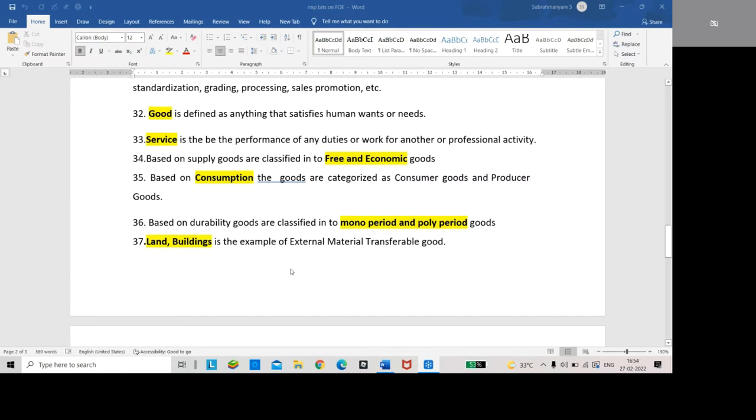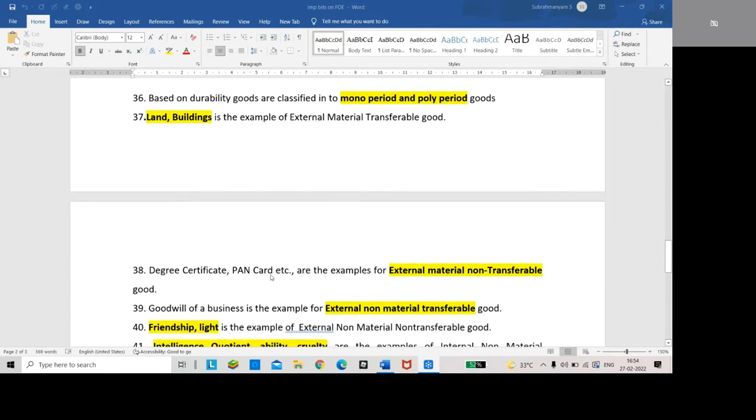Based on the transferability, land and buildings are the examples of external material transferable good. Degree certificate, PAN card, ATM card are the examples of external material non-transferable good. We can see, touch and feel them, so they are material, but they cannot be transferred.